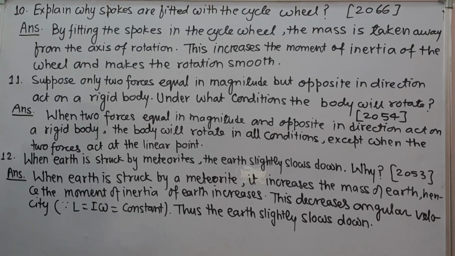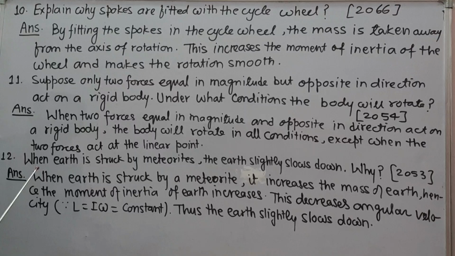Next, question 11. Suppose only 2 forces equal in magnitude but opposite in direction act on a rigid body. Under what conditions the body will rotate? Answer: when 2 forces equal in magnitude and opposite in directions act on a rigid body, the body will rotate in all conditions except when the 2 forces act along the same line.